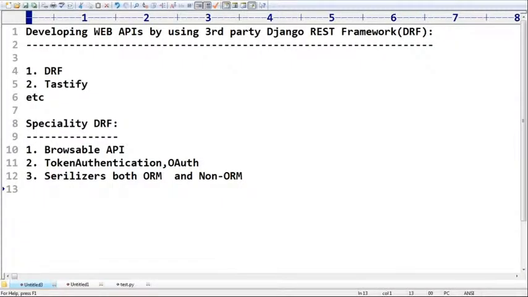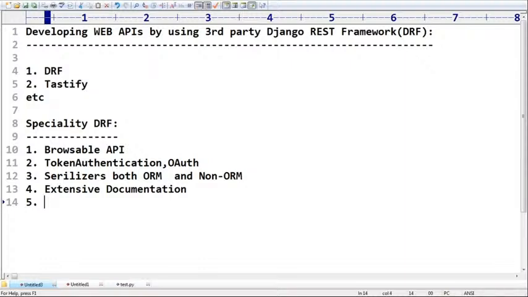Next, extensive documentation. DRF provides extensive documentation for everything, and great community support is also available. If you require any support, community support is available. Next, trusted by world top companies like Mozilla, Red Hat, Heroku.